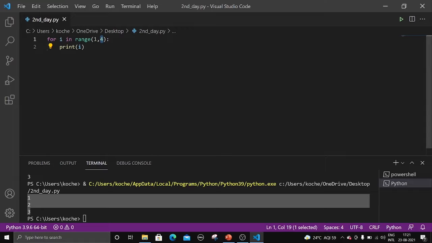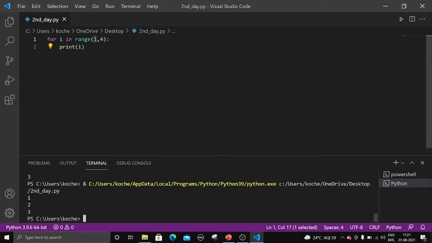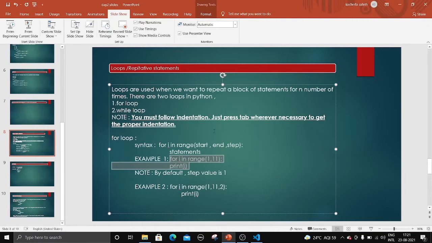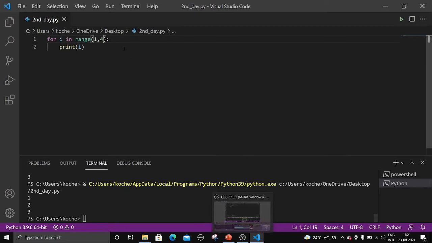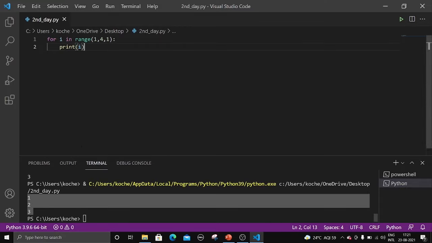So the loop will be executed 3 times, right? So what are the statements under the loop? Print I. So first, what is I here? 1. So 1 is printed. And then in the next loop I will become 2, right? Because it is being incremented. What is the syntax here? Step. By default step is 1. I will put the step and show you. 1 comma 4 comma 1. You will get the same output, say 1 2 3, right?